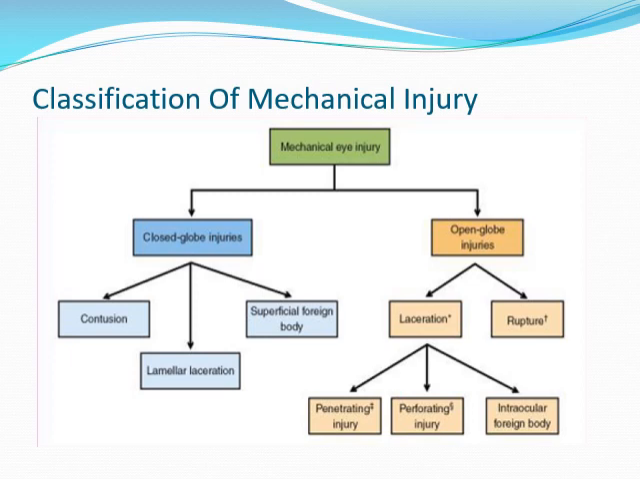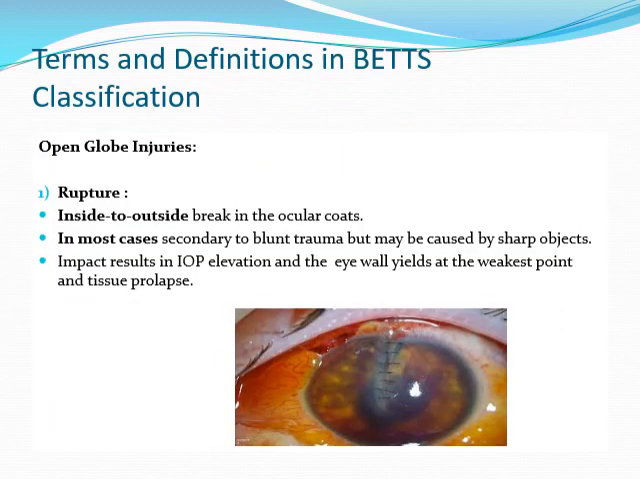But when a blunt object causes opening up in the coats, that is known as rupture. Now, how will a blunt object open the walls of the globe? It is not the blunt object as such which opens it, but the forces transmitted inside out by the blunt object. So inside out forces will open up the globe. This is known as rupture. So these are the terminologies you must know, along with the Birmingham classification.